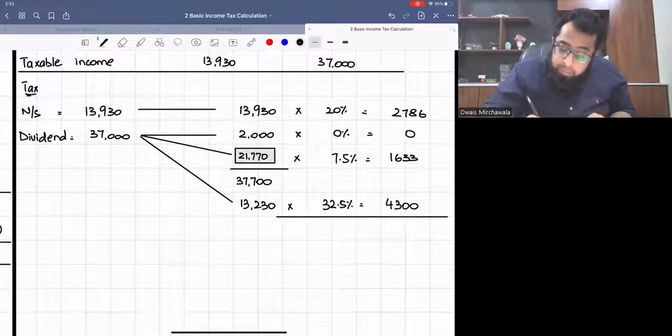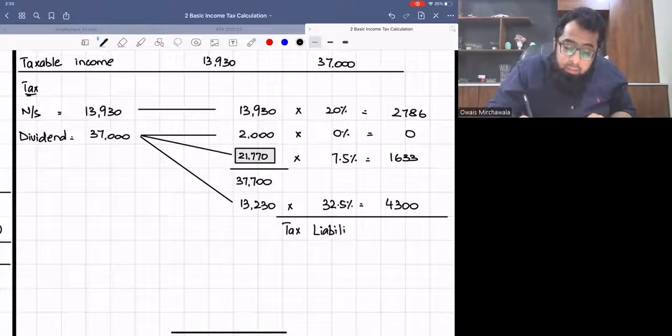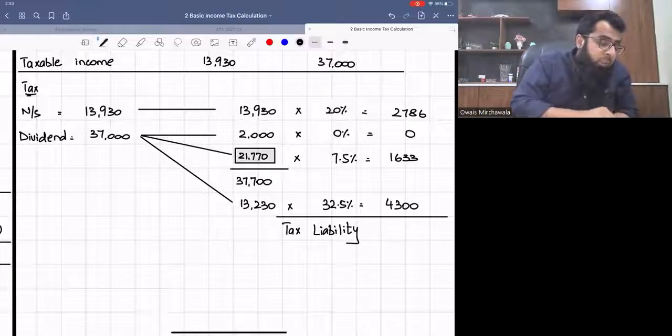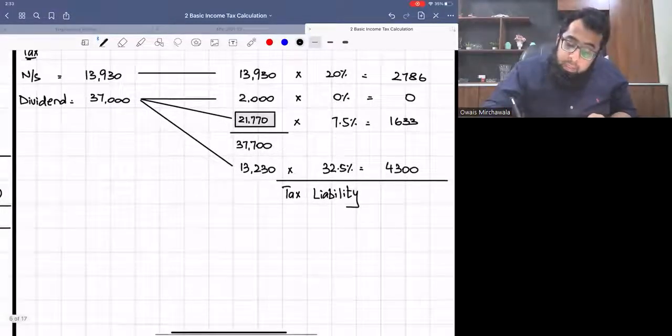We have done it multiple times. So this gives us the tax liability: 2,786, 1,633, and 4,300. So it's 8,719.